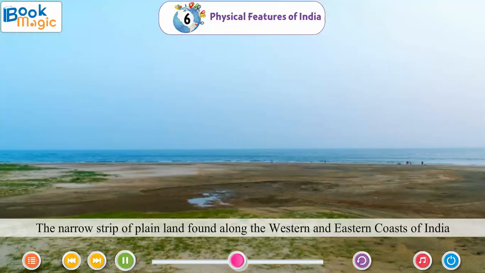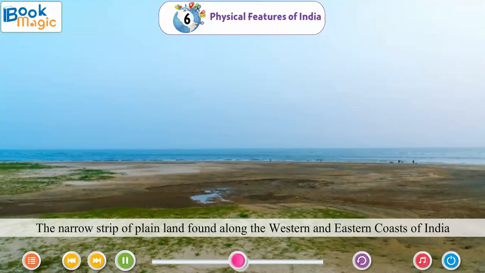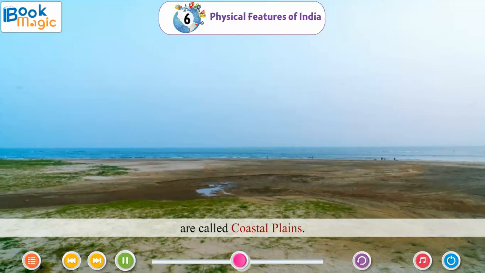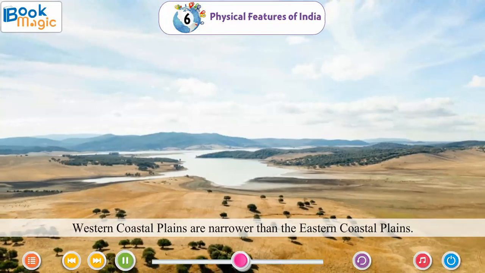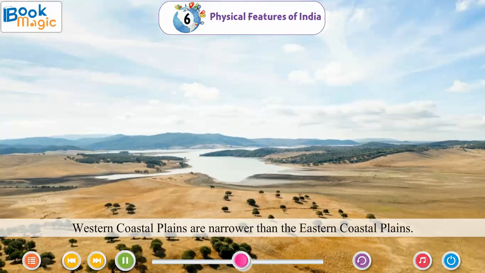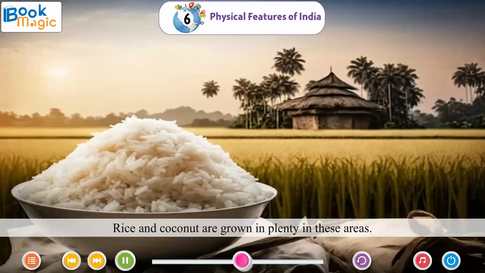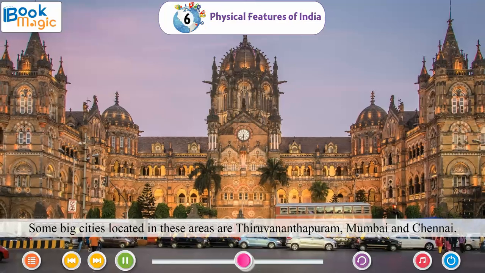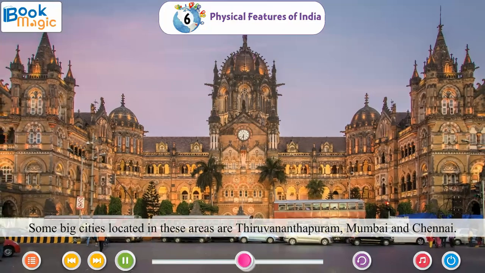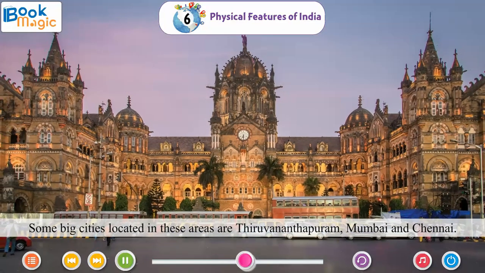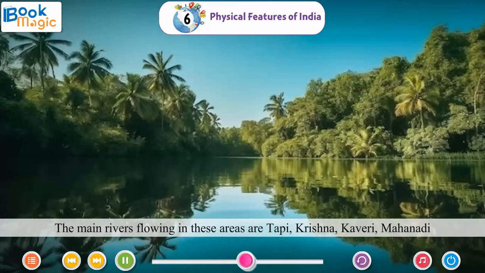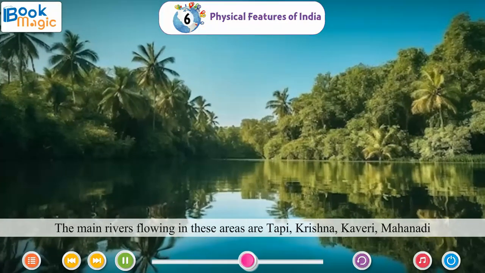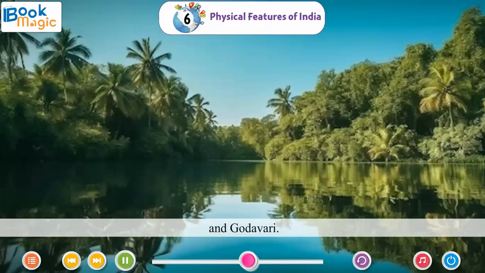Coastal plains. The narrow strip of plain land found along the western and eastern coasts of India are called coastal plains. Western coastal plains are narrower than the eastern coastal plains. Rice and coconut are grown in plenty in these areas. Some big cities located in these areas are Thiruvananthapuram, Mumbai and Chennai. The main rivers flowing in these areas are Tapi, Krishna, Kaveri, Mahanadi and Godavari.